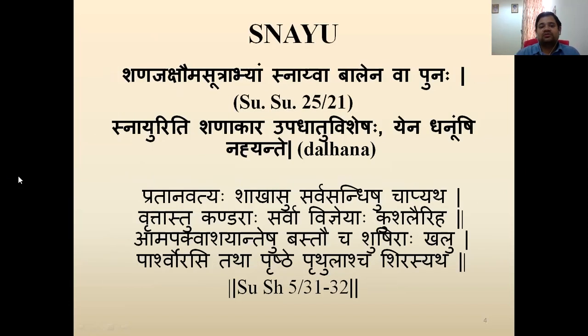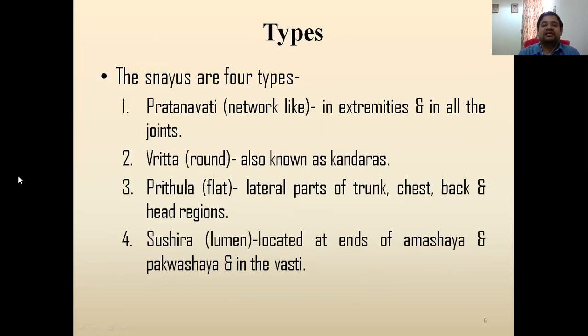Coming back to the sloka, Pratanavati Sakhasu Sarva Sandhisu Chapyat means Pratanavati are present in the Sakha and in all Sandhis. Sakha means four limbs. Vritastu Kandra, which are round in shape, are also known as Kandra. At the ends of Amasaya and Pakwasaya and Basti, the Susir ones are present, and Prithul is present in Ura, Sirasi and Prishta. This sloka, Sushruta Sarira chapter 5, verses 31 to 32, gives the types basically.